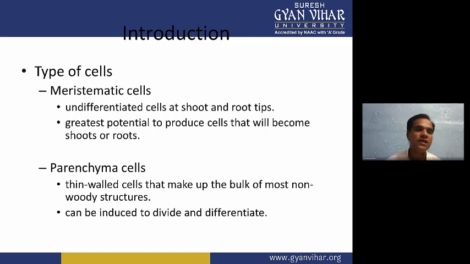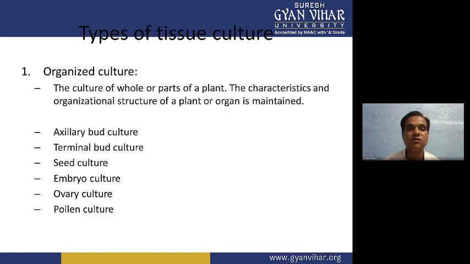Now, types of tissue culture. We know that we have organized culture, the culture of a whole plant or part of the plant. You can use any part, like a leaf portion, and you can also culture cells. So there are different types of culture, and whatever explant we are culturing on the media, we call it by that name.